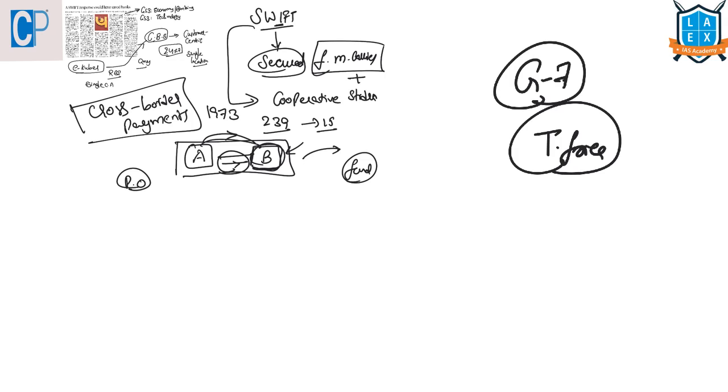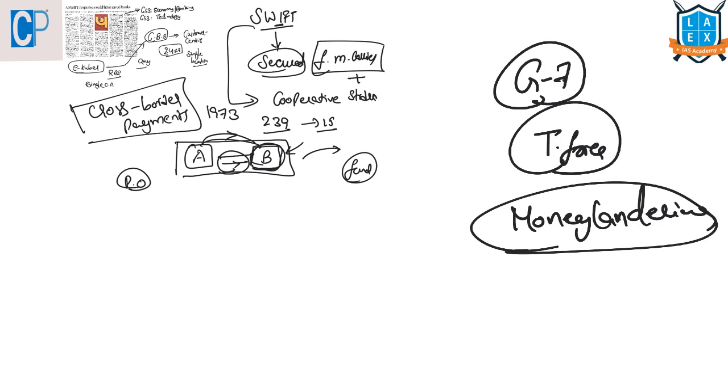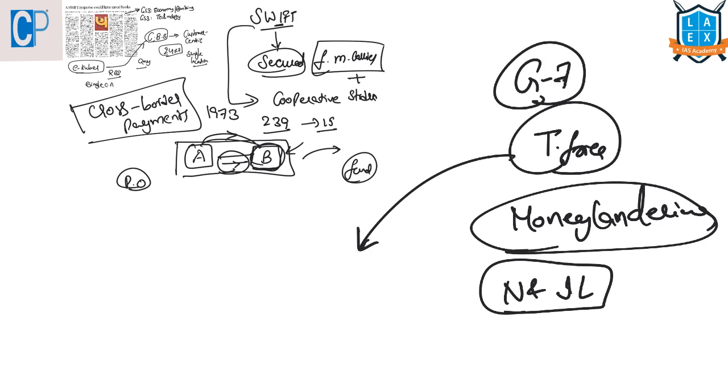It was given the task to examine money laundering techniques and trends, to review the action already taken at national and international levels, and to set up standards in order to address this money laundering problem.